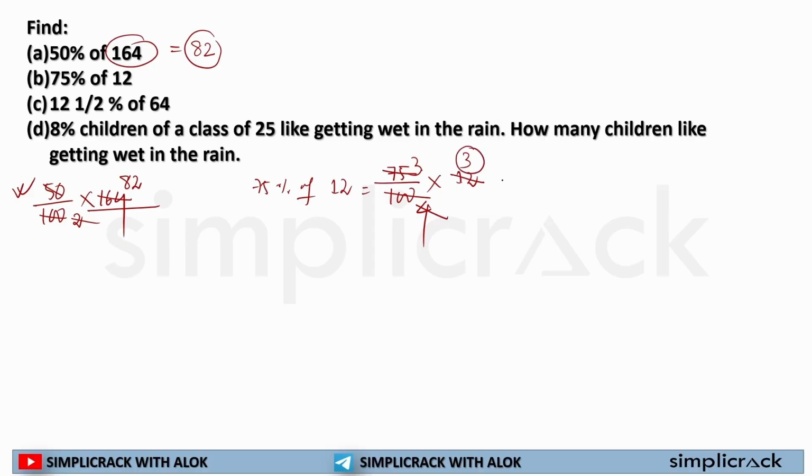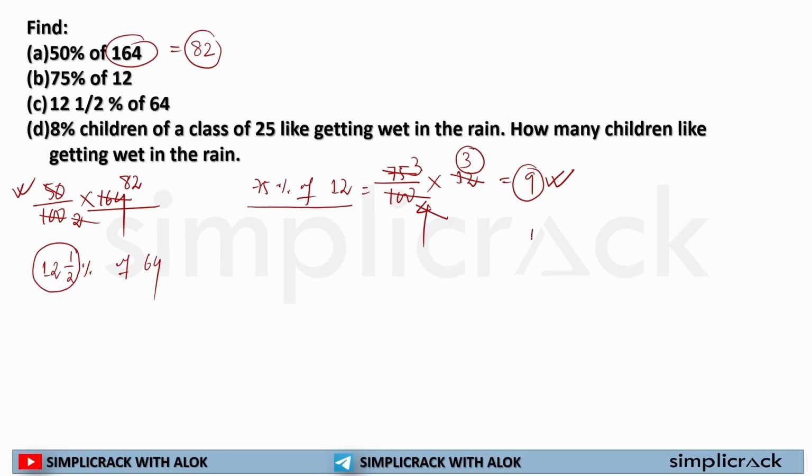Now 3 multiplied by 3 is equal to 9. So 75% of 12 is what? 75% of 12 is 9. I hope this is clear to all. Now it is asked what? Sir, find out 12 1 by 2% of 64. Now my first job is to convert this fraction into an easier fraction.